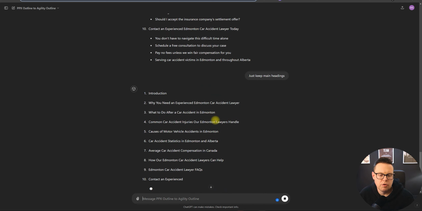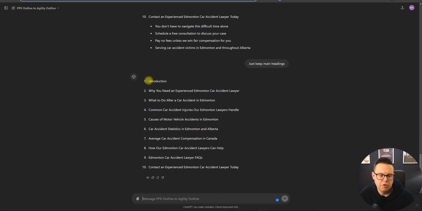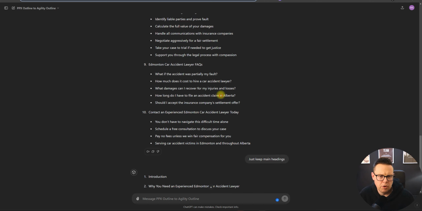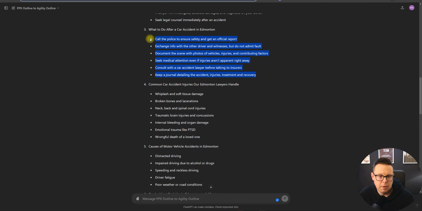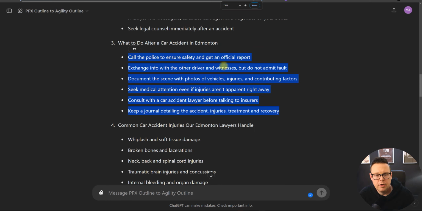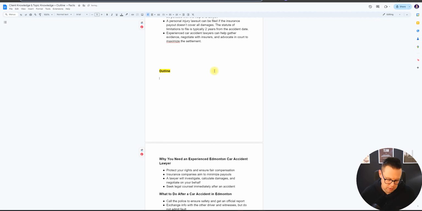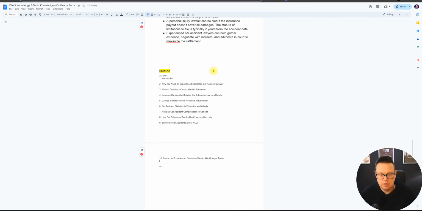So I had to tell the tool here to just keep the main headings because Agility just wants the intro and then these headings. We don't want all of these to be H3 tags. It would just be too much. You can see here, Agility would take these as subheadings or H3 tags, which would be like too long content. So that's why we're doing that. So we call this the Agility outline, and here we go. Cool. Now let me take you into Agility to finalize this.